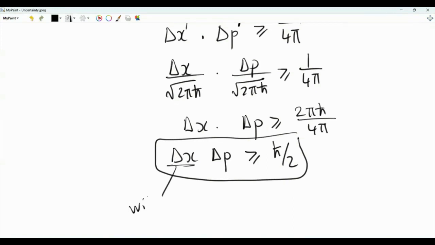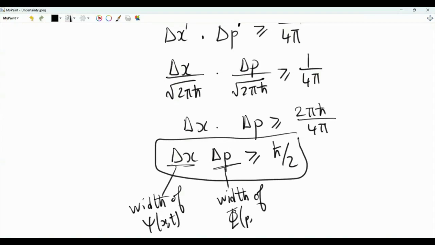So here, delta x is the width of psi of x comma t, and delta p is the width of phi of p comma t, and phi of p comma t is the Fourier transform of psi of x comma t. This product here is lower bounded by the reduced Planck constant divided by 2. Note that the uncertainty principle is not an issue of measurement. It is a fundamental property of quantum systems.